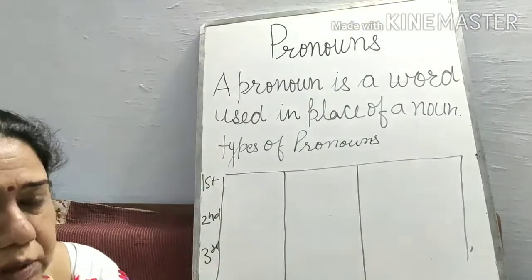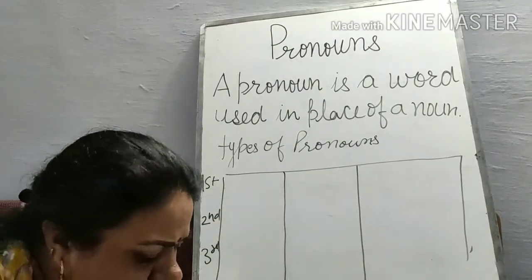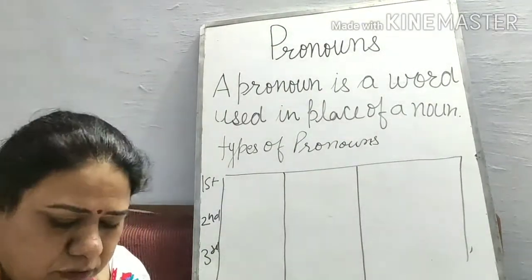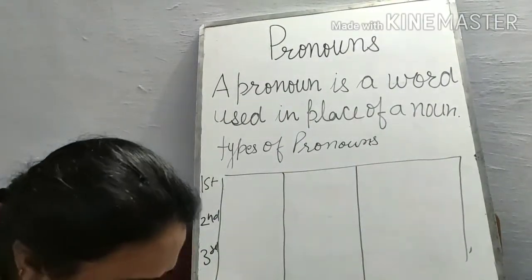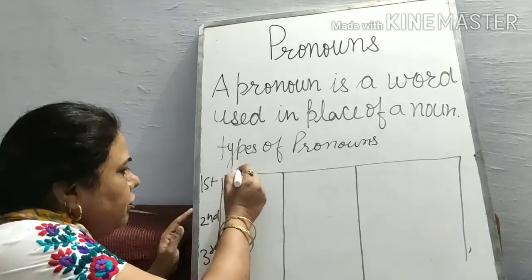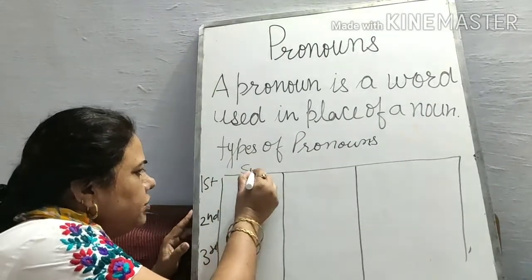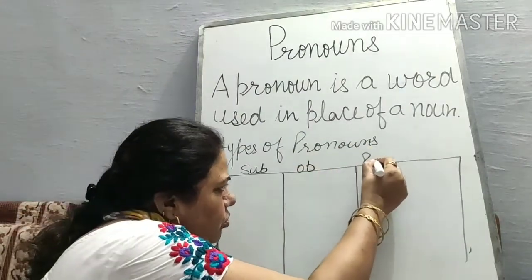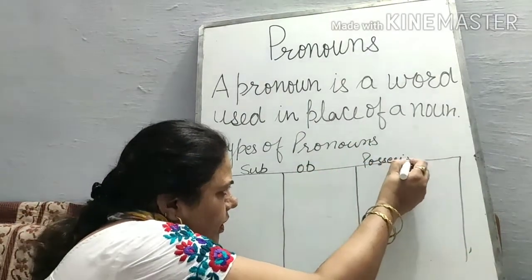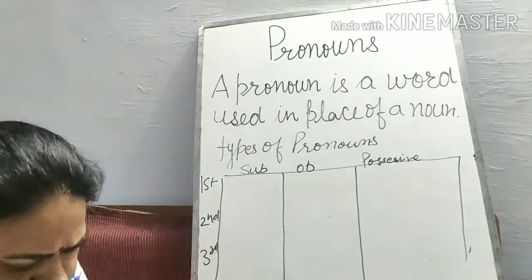In first person pronoun, we take singular and plural forms also. First person we use as a subject, object, and possessive also.